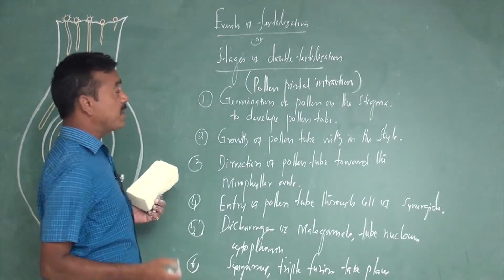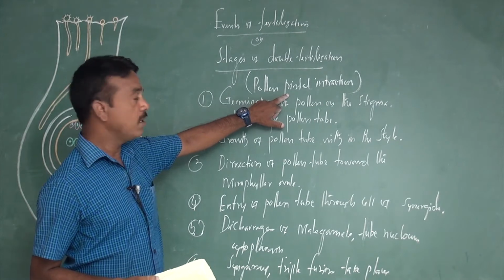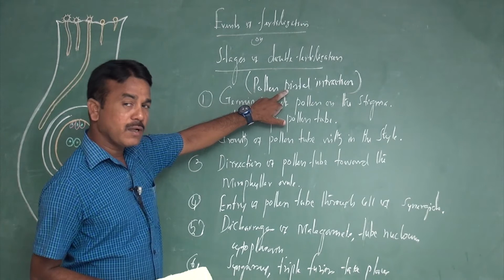There must be an interaction between the pollen and the pistil, because pollen is the male component and the pistil is the female component.